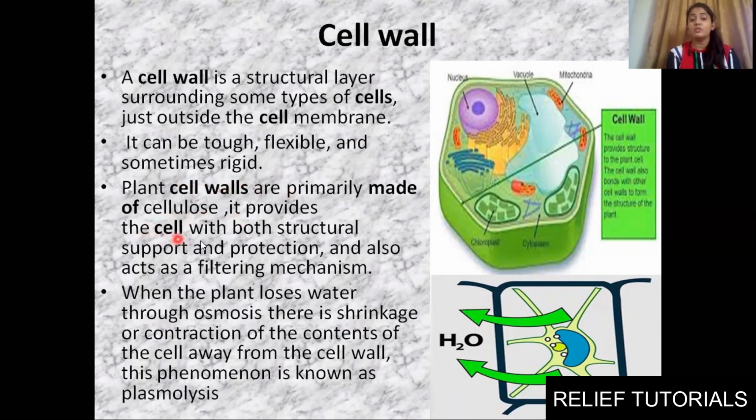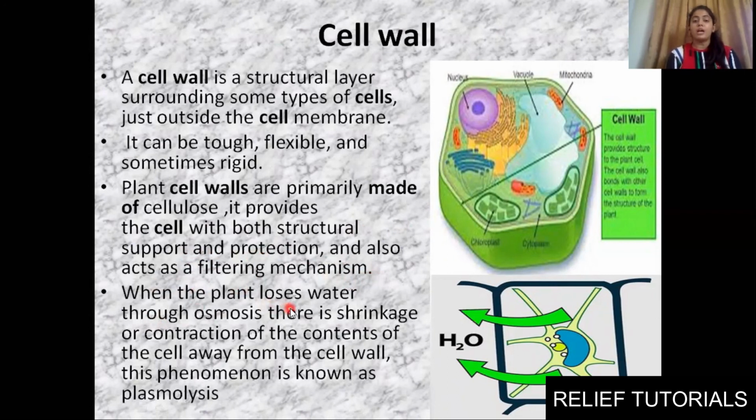It provides cells with structural support, it will give hardness to our cell, it will give structure to our plant body. If the cell wall were absent, like in amoeba and paramecium, our plant would also not have any structure and would keep on changing its shape. But we don't have such plants, right? Why? Because it has a cell wall which is giving its structure. It also helps to give support and protection, and also acts as a filtering mechanism. Like how we studied the selectively permeable membrane, in the same way the cell wall will also act as a filtering mechanism.